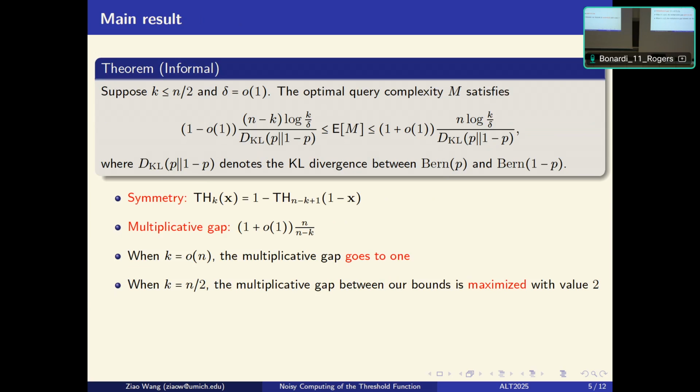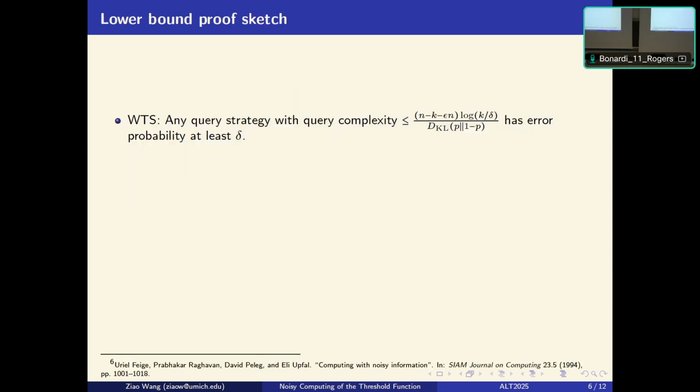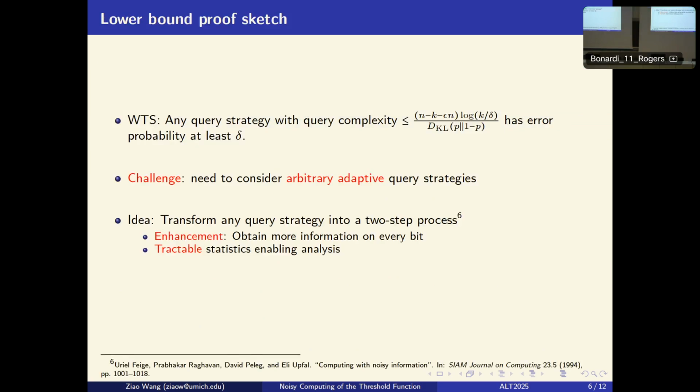To show this, we essentially want to show that for any query strategy with queries less than this number, the error probability is at least delta. The challenge here is that we need to deal with an arbitrary query strategy with arbitrary adaptivity and even arbitrary randomness. To tackle this challenge, we use some ideas from the existing work by Feige et al.